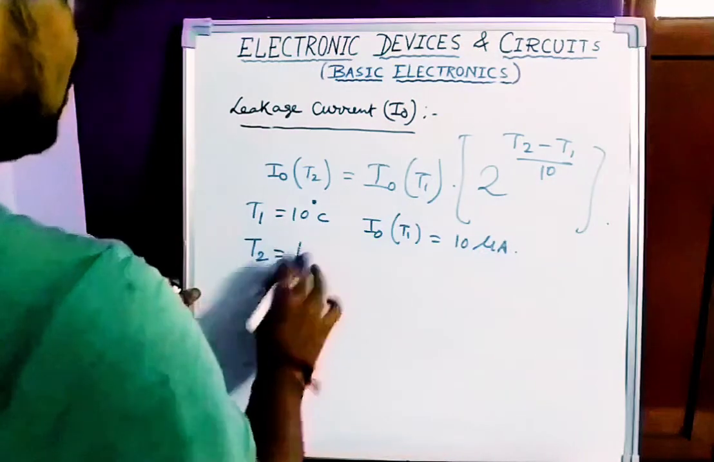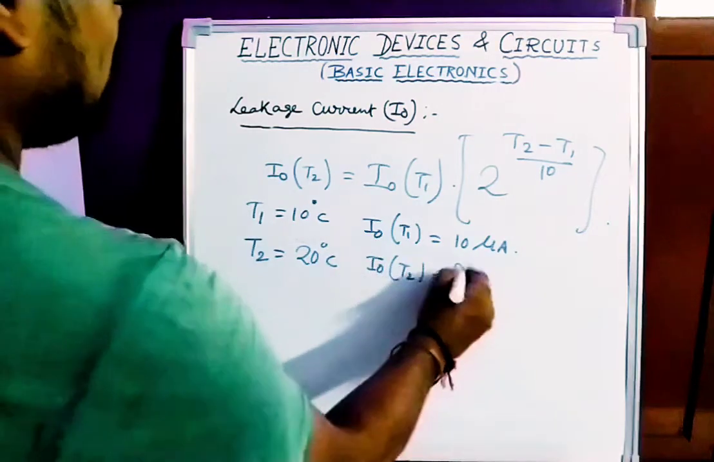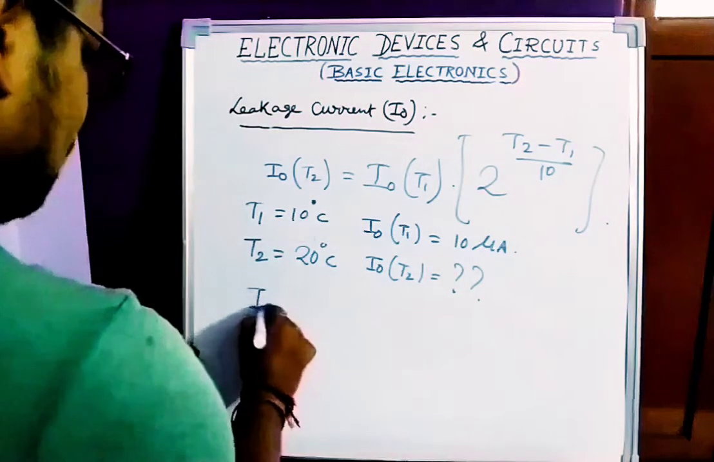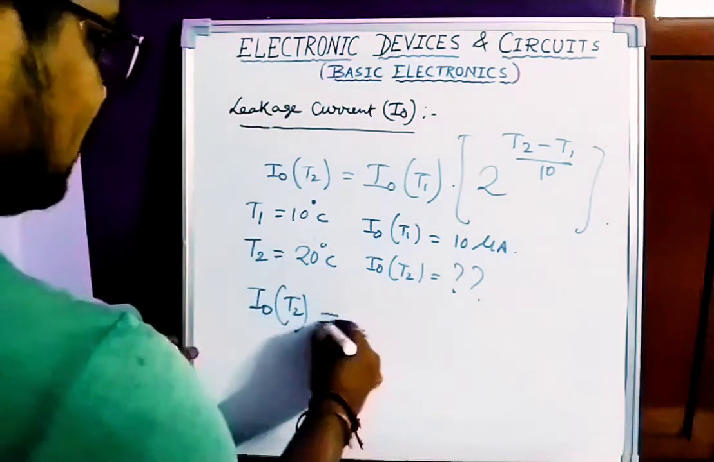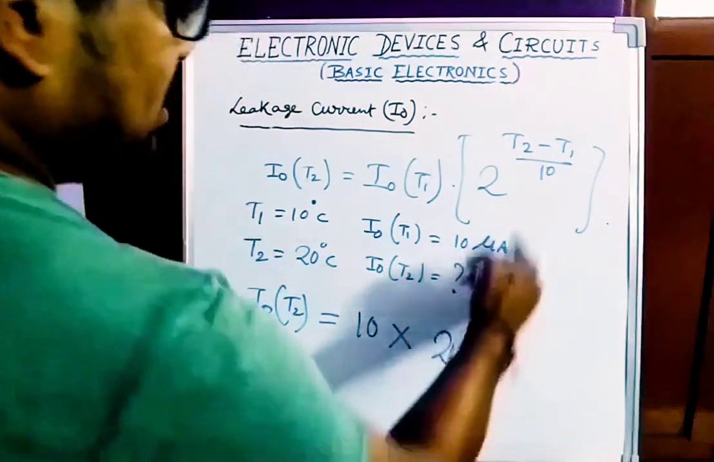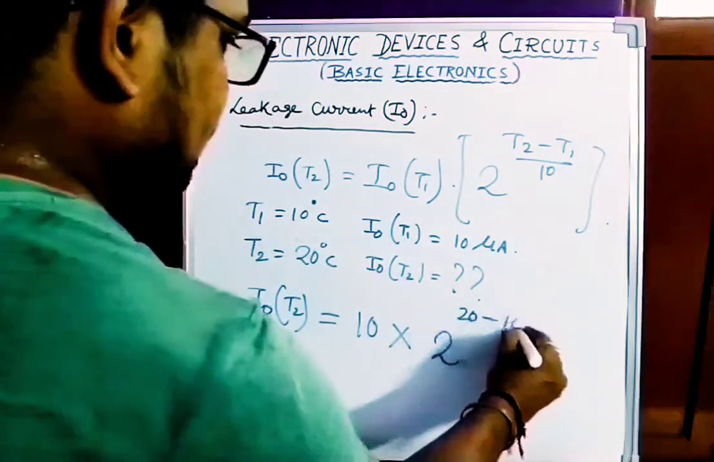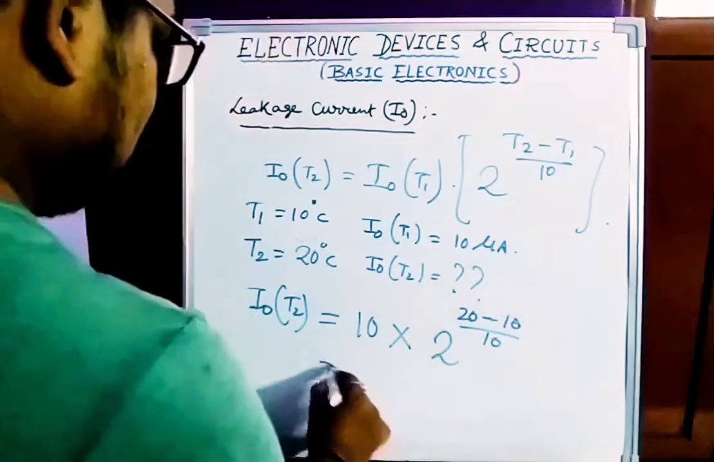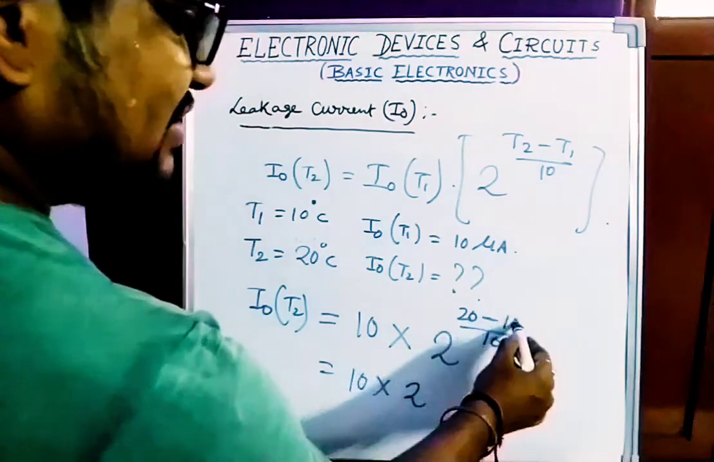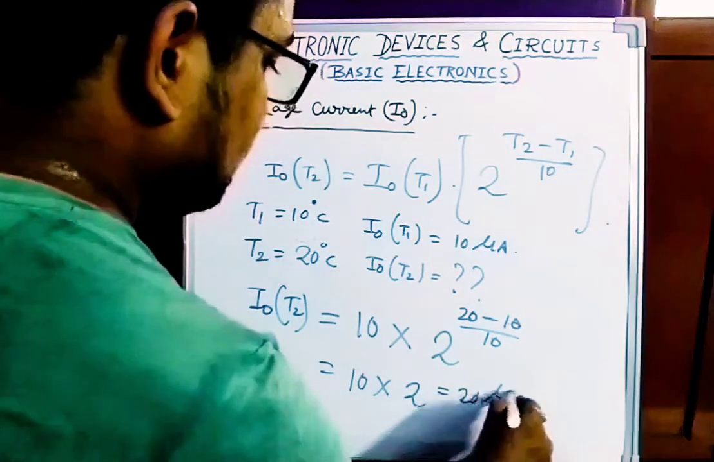T2 is equal to 20 degree centigrade में I0 of T2 क्या होगा, and what is the final leakage current at temperature T2. So now you have to put here, so I0 of T2 you have to calculate is equal to I0 of T1. I0 of T1 is 10 microampere, 10 into 2 to the power of (T2 minus T1) by 10. It will be coming 10 into 2 to the power of (20 minus 10 is 10), 10 by 10 is 1, so 2 to the power 1, 10 into 2 it becomes 20 माइक्रोएम्पियर.